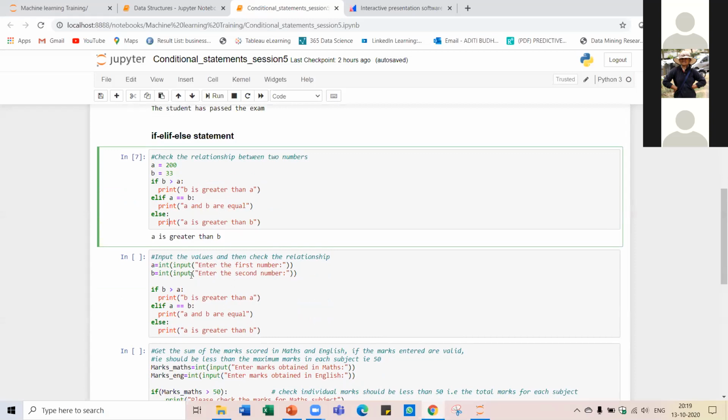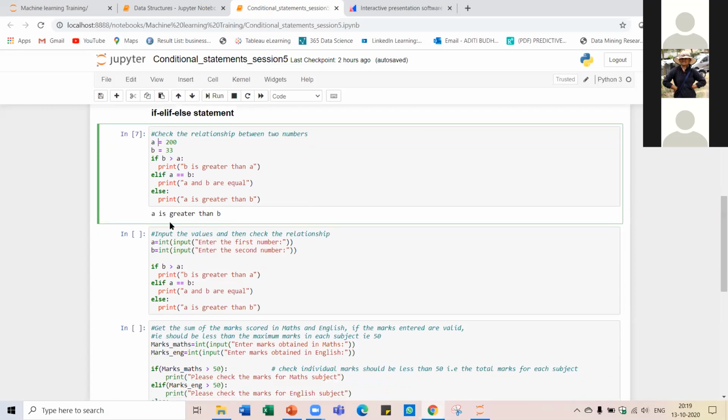Now, rather than us specifying the values of A and B, we can also have our user specify those values. We can do that by using the input function. By the input function, we can keep changing the values of A and B, run our conditional statement and see.